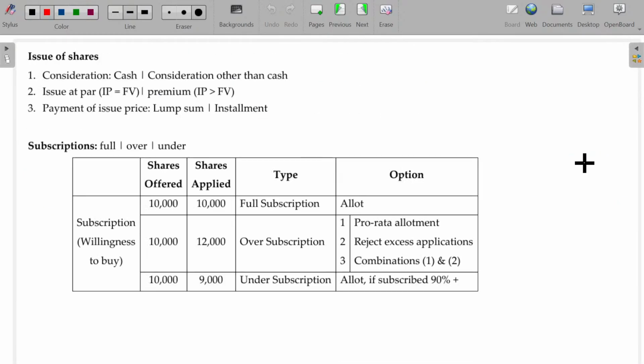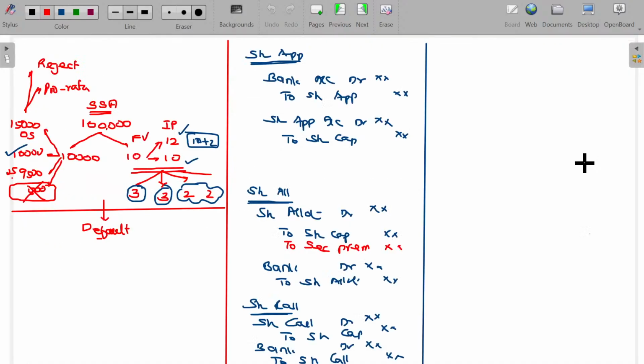See, in the very first page I gave the format, right? So in this format, now we are going to discuss this aspect. I just put the tick mark for each and every aspect so that everything will be covered. So application money, allotment money, if we have multiple calls, how can we handle? We have seen. In case of par, in case of premium, we have studied all these things. In case of under subscription and equal subscription, completed. In case of over subscription, we'll see that later. Without default model is the first basic idea. And after that, we move on to the default of any of the dues, right?